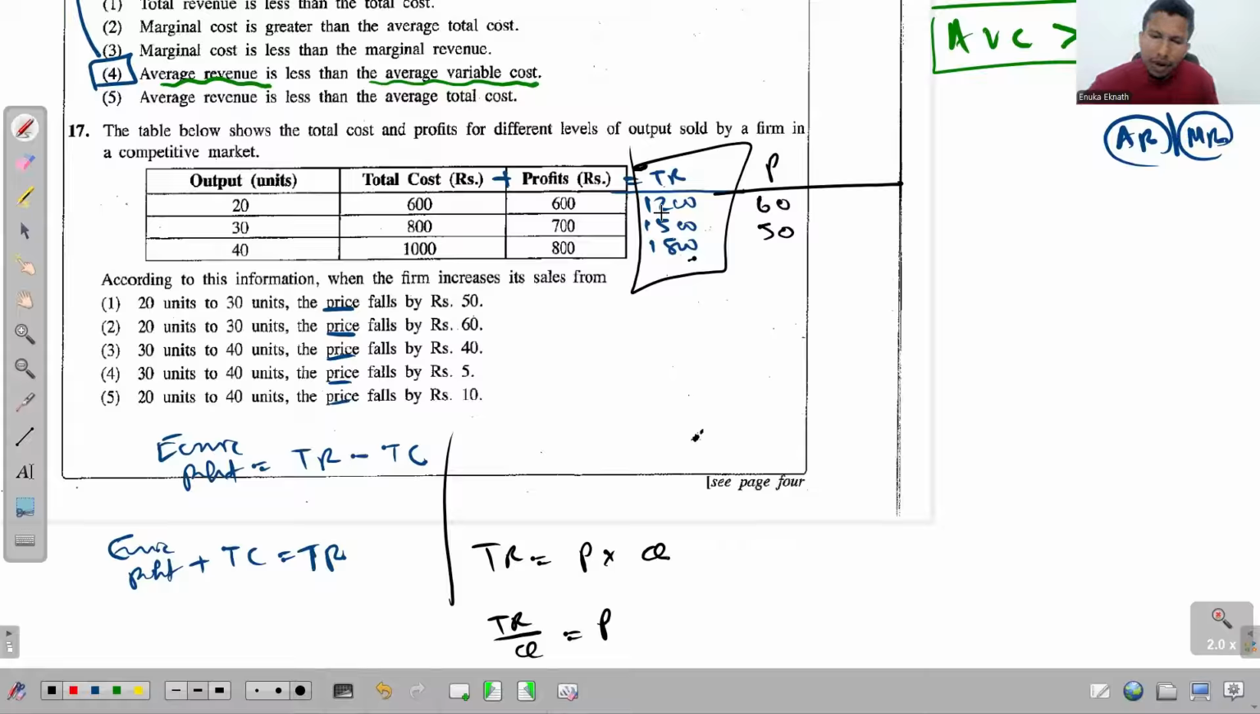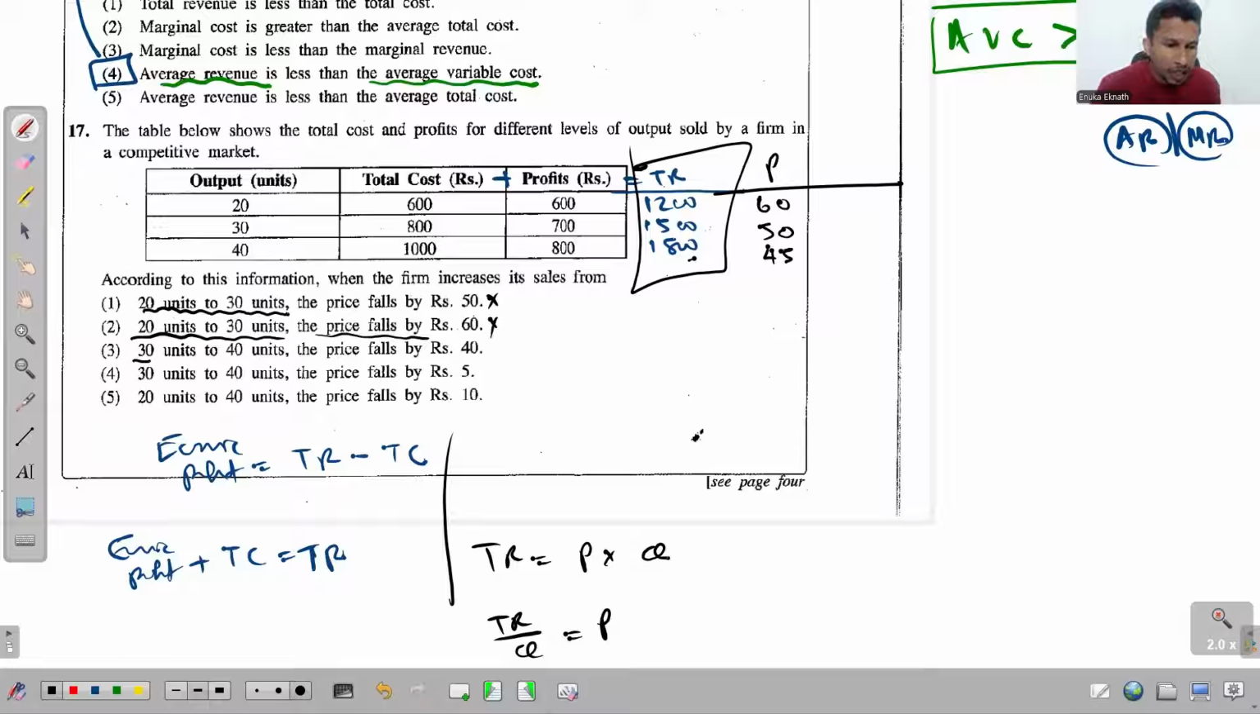1800 divided by 40 will give us 45. Right, 45. So these are the prices at these given levels of output. Okay, now we will read one by one. The first option says 20 units to 30 units, price falls by rupees 50. No, price falls by rupees 10. So that's wrong there. Second one, 20 units to 30 units, price falls by 60. No, it falls by 10.